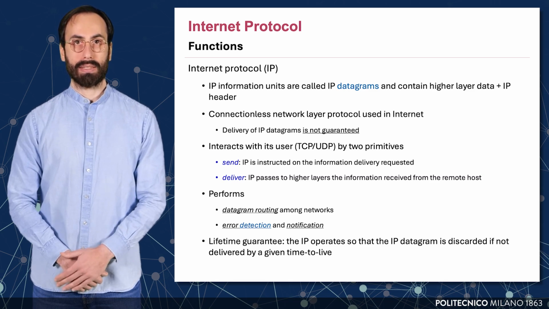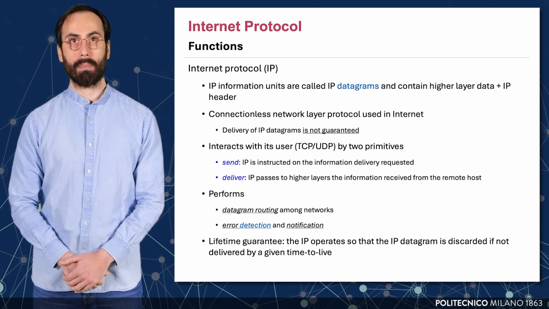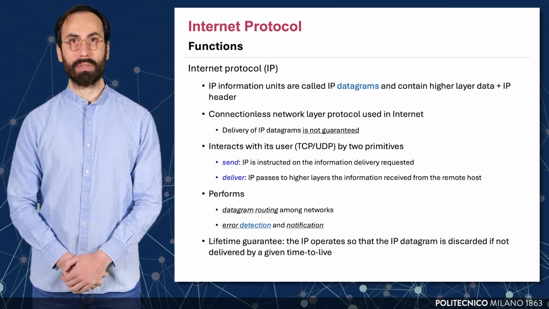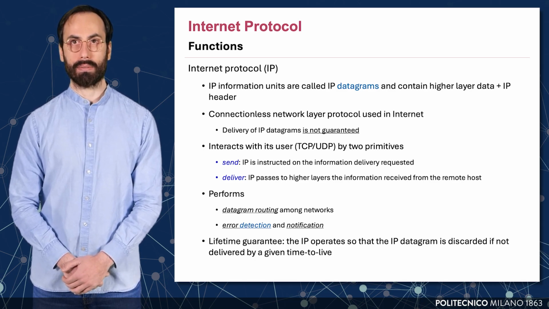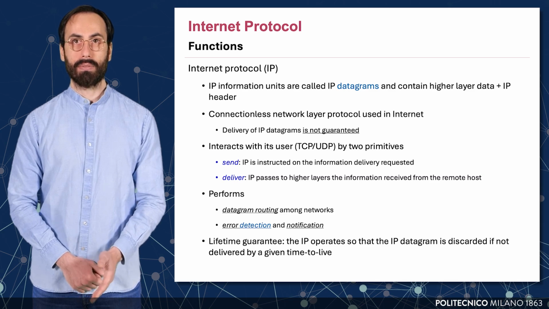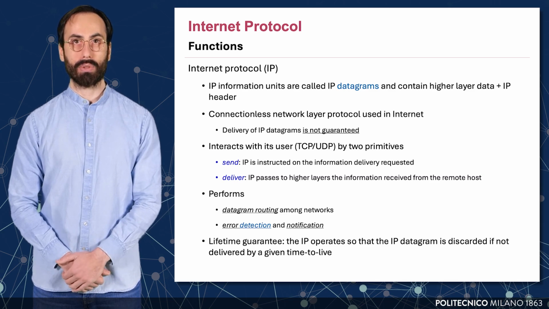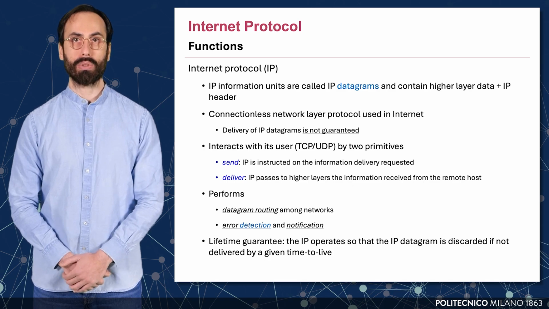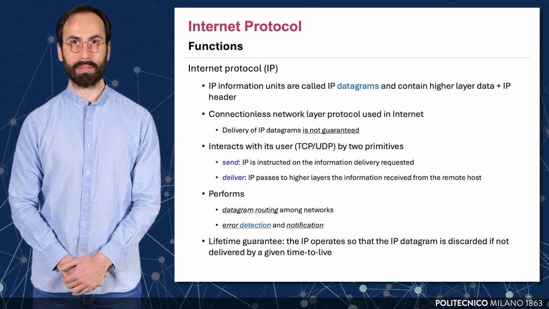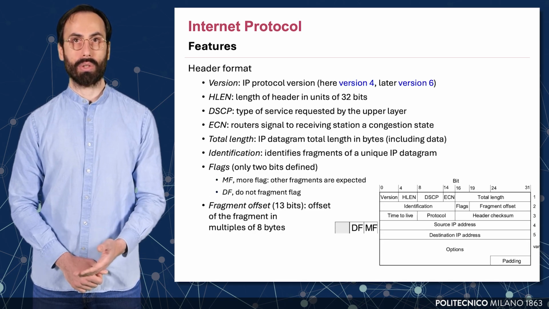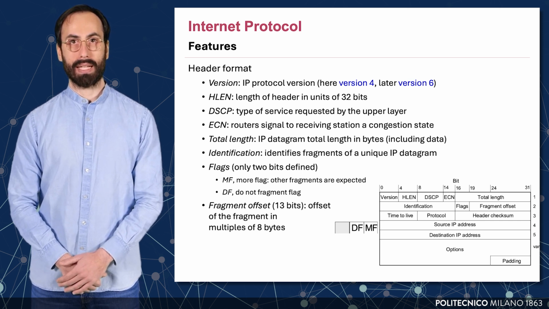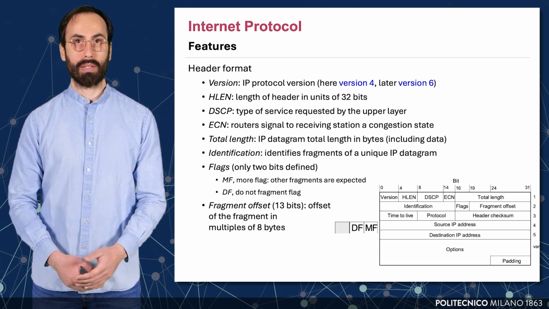IP also handles datagram routing, determining how packets travel across networks, and performs error detection and notification, although not correction. Finally, IP enforces a lifetime limit via the time to live (TTL) field, ensuring that undelivered datagrams don't circulate indefinitely in the network. This diagram shows the structure of an IPv4 datagram header, which plays a key role in how packets are processed and routed in a network.